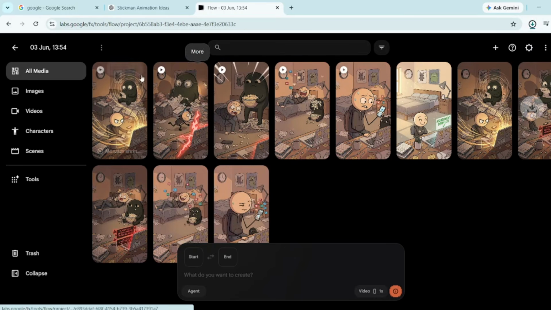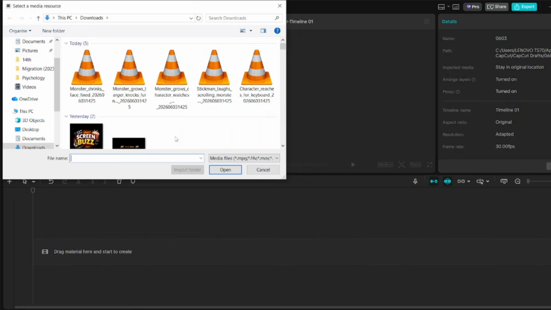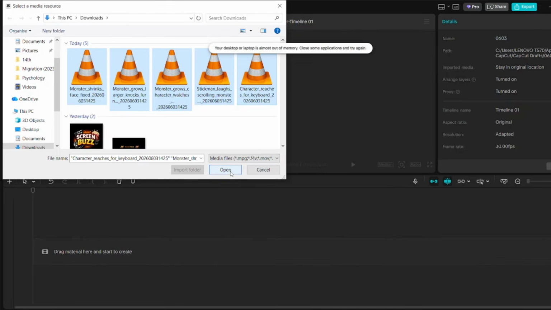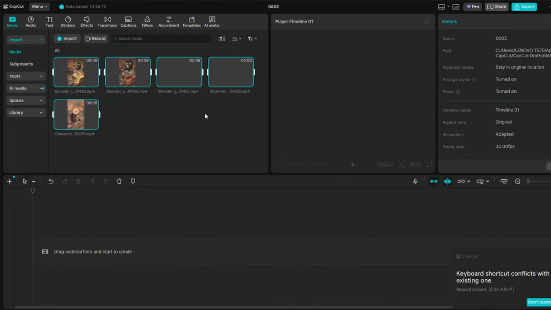Now, this part is pretty simple. Just open up your editing software. For me, I'm using CapCut. Once it opens, go ahead and import all the video clips you generated from Google Flow so we can start arranging everything into one complete video.